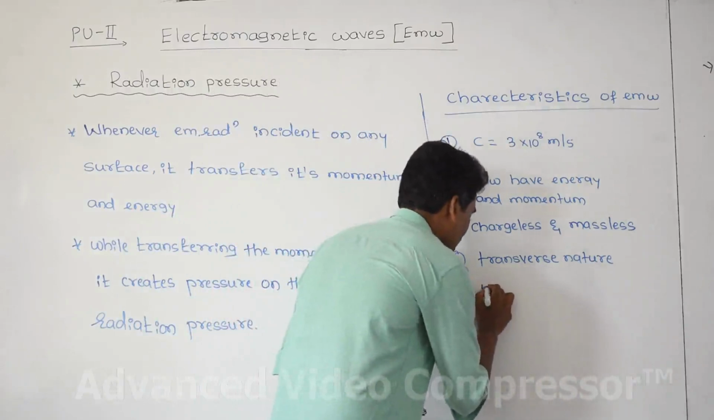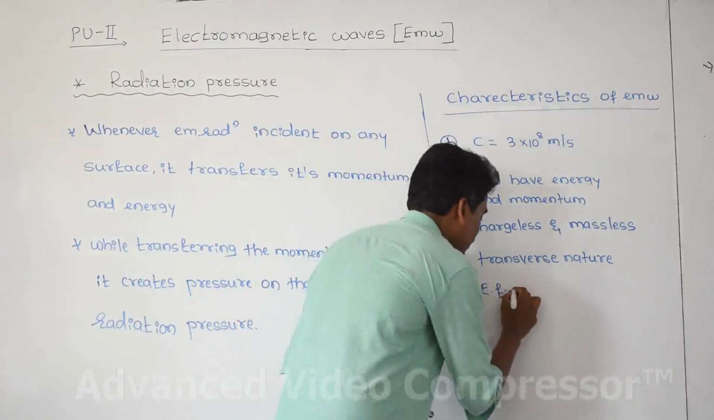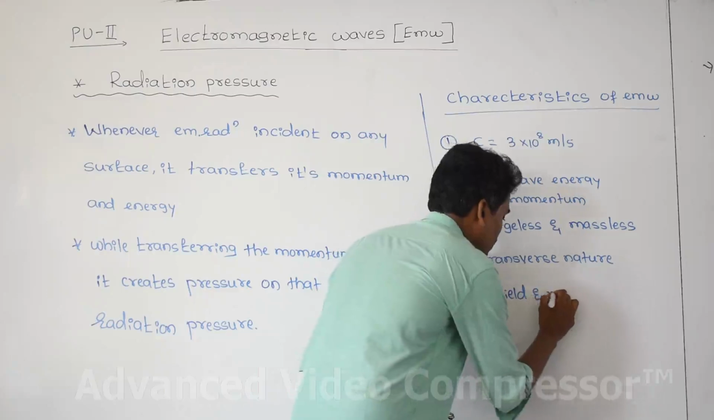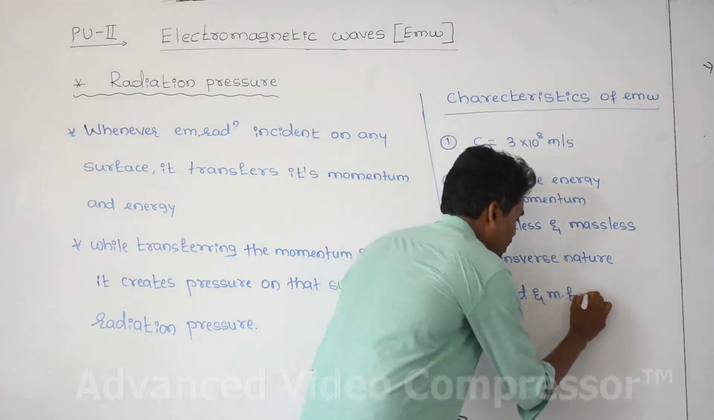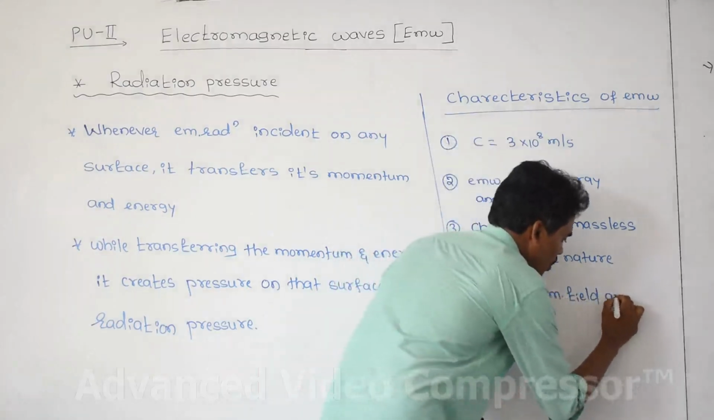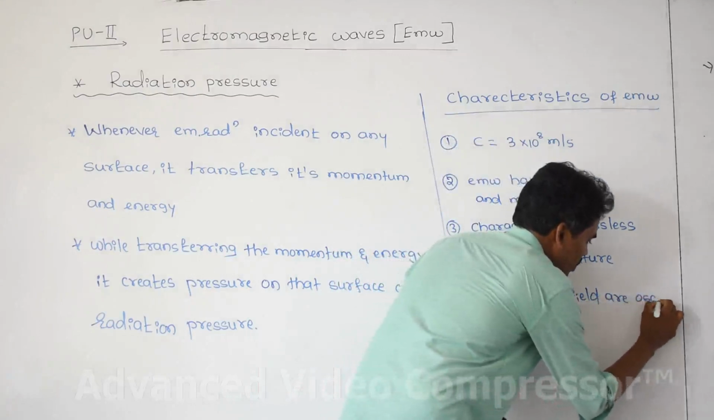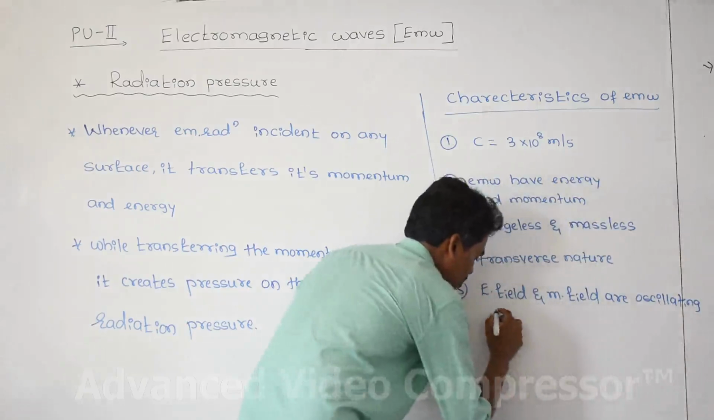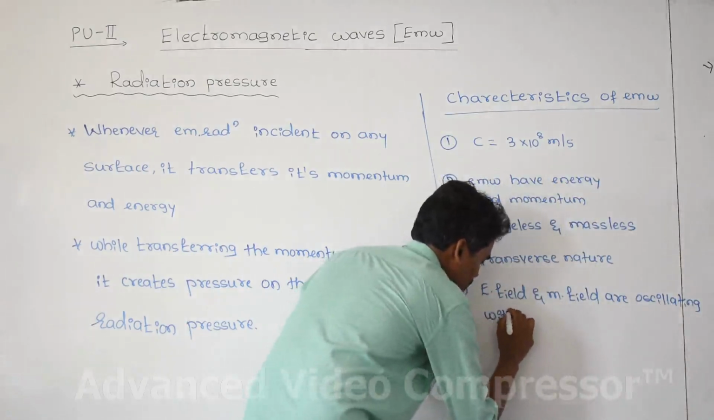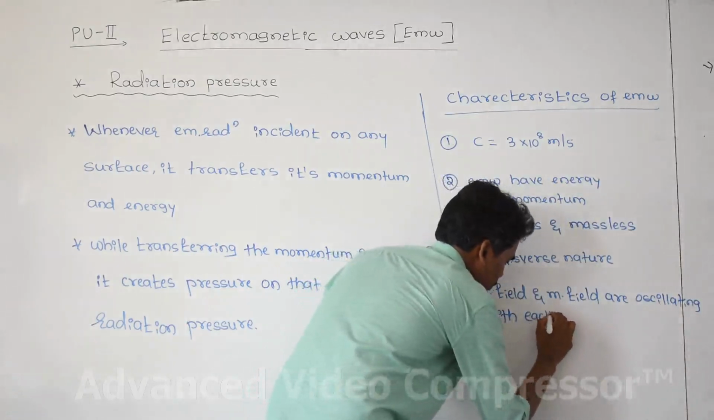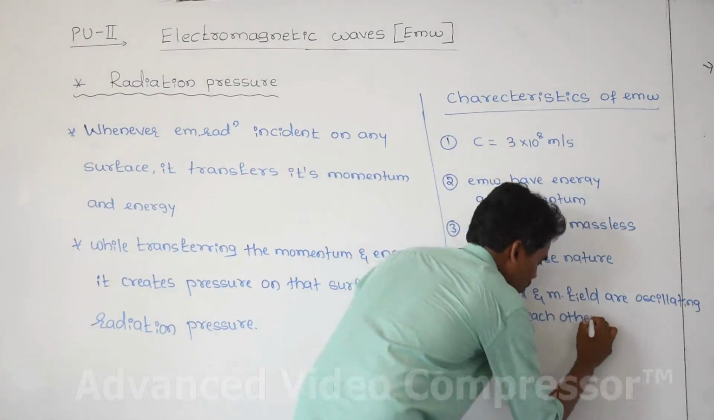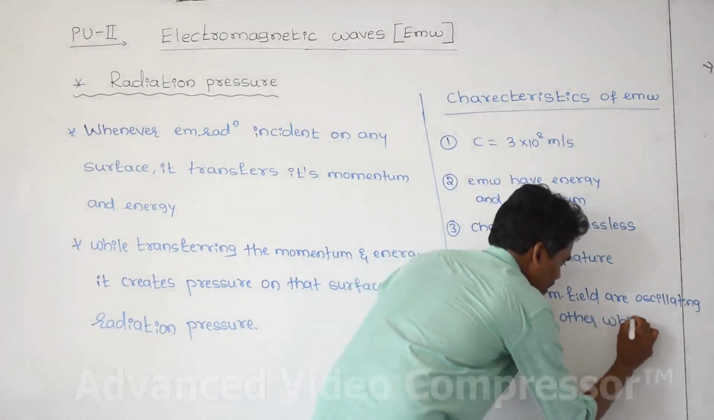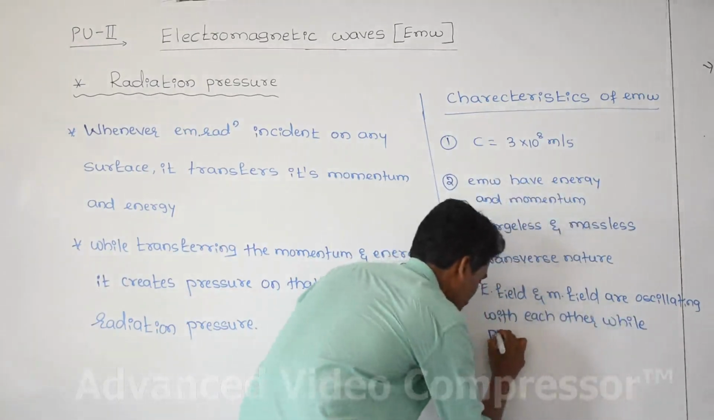electromagnetic wave is having electric field and magnetic field oscillating with each other while propagating in the medium.